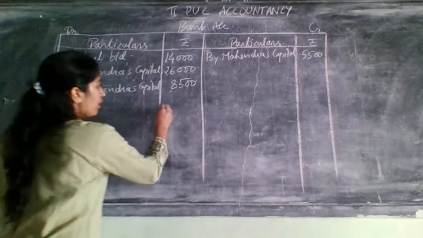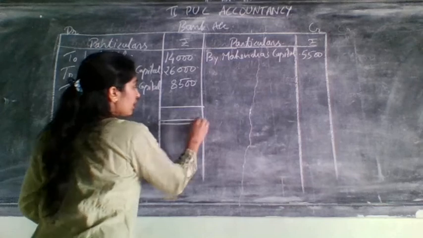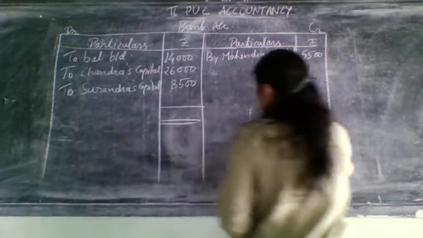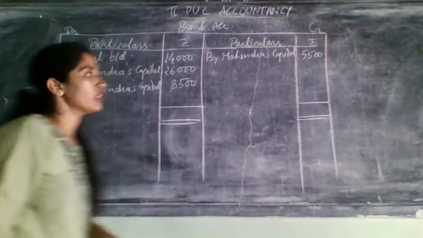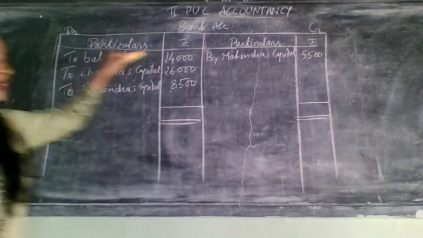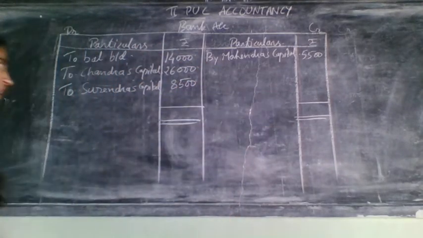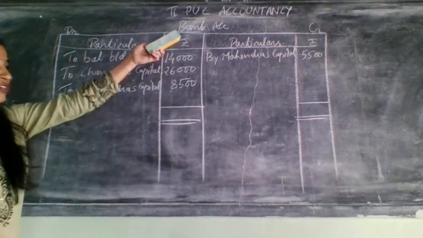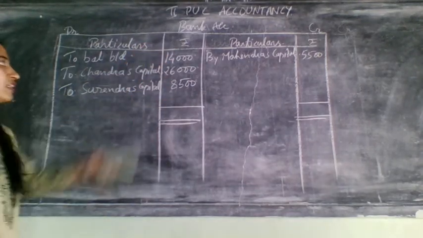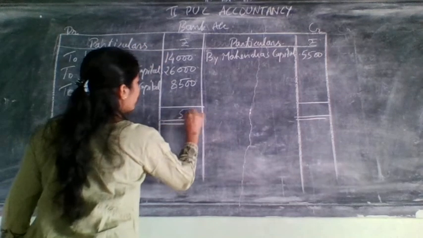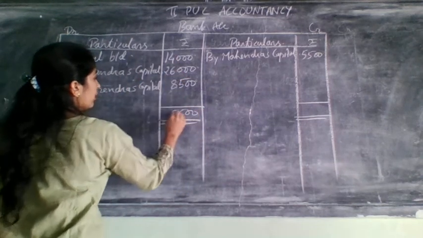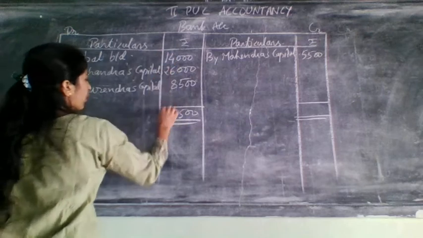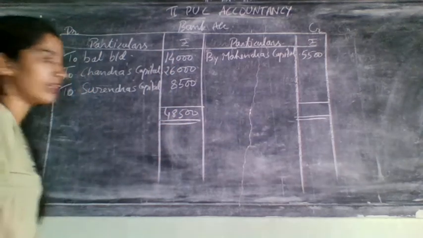Now over. After this, what do we need to do? Need to take the total and balance it. So balance brought down started here, so carried down will come this side. Obviously there you are having only 5,500. Here it is more. 48,500.